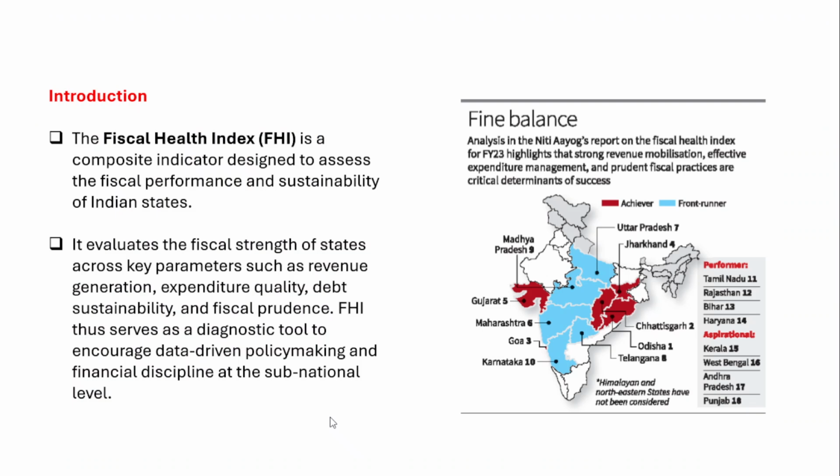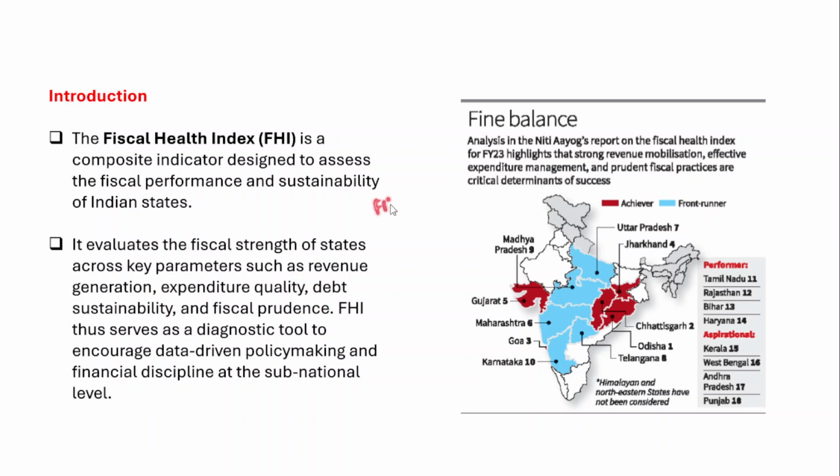So make sure you identify the core theme of the question and you just address the core theme in the answer. Now, fiscal health index is an indicator which has been designed by Niti Aayog to assess the fiscal performance and sustainability of the Indian states. And the fiscal health index evaluates the fiscal strength of states across key parameters such as revenue generation, expenditure quality, debt sustainability, and fiscal prudence.